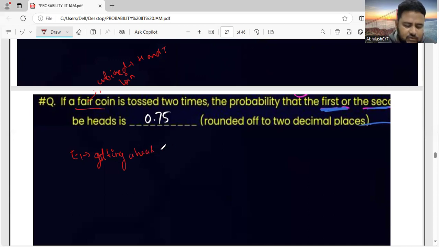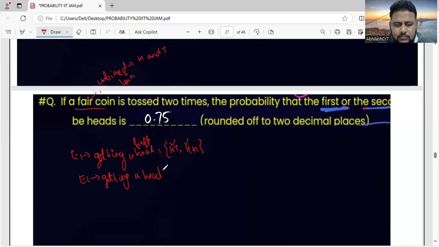If I toss it 2 times, what are the things that can happen? It can be head, tail, or it can be both head, head. This is first time head, E1, getting a head first. Next, E2 is getting a head second time.